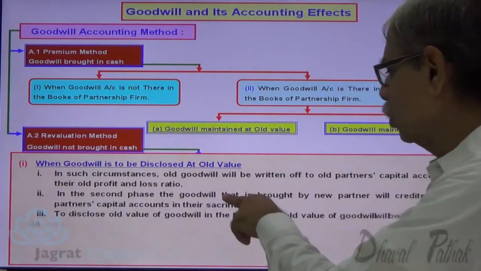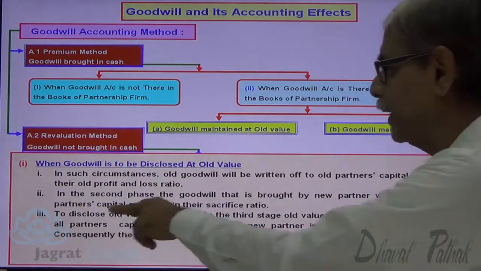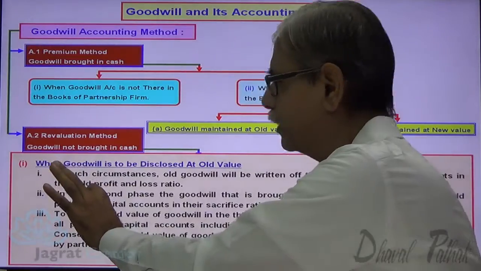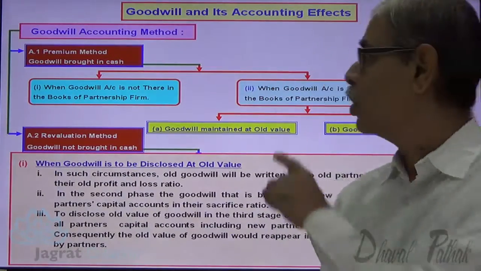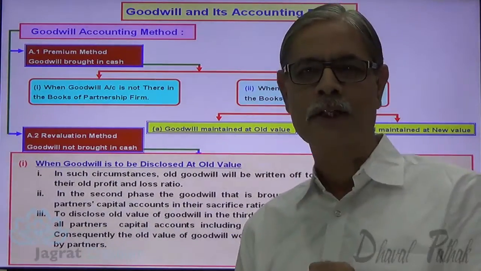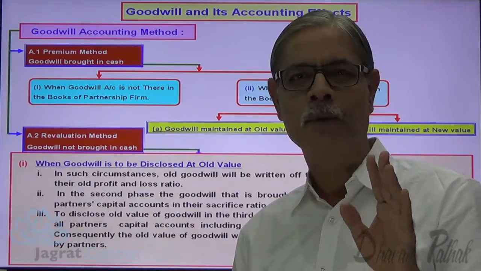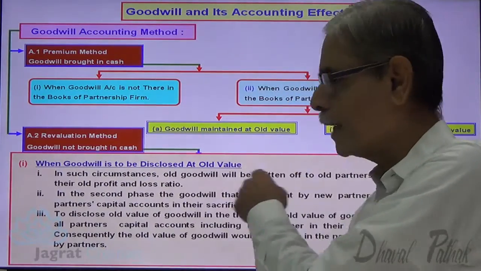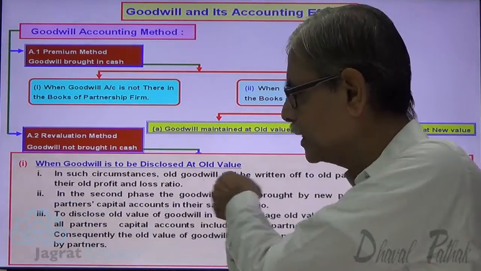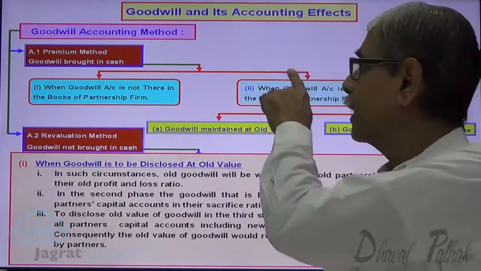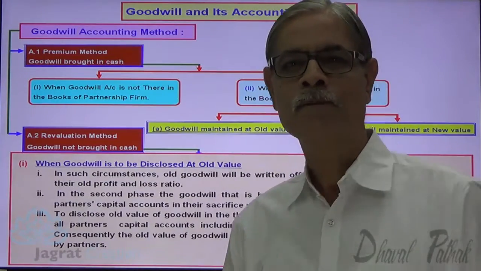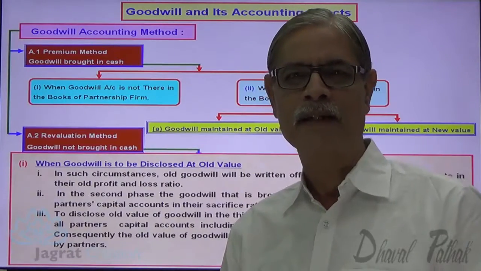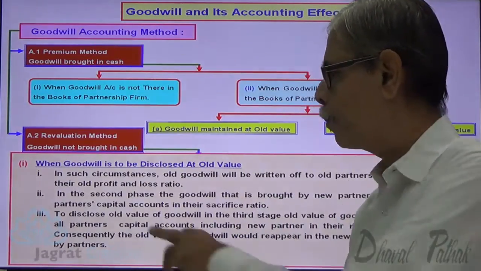In the second phase, the goodwill that is brought by a new partner will be credited to the old partners' capital accounts in the sacrificing ratio. This is what we have done in the first option. So, in the second option, there was a goodwill in the balance sheet. We have written off the goodwill in the old ratio. After writing this first entry, what has happened? The second option has converted into the first option. So now whatever the goodwill is brought by the new partner is to be credited to the sacrificing partners' capital accounts in the ratio of sacrifice.